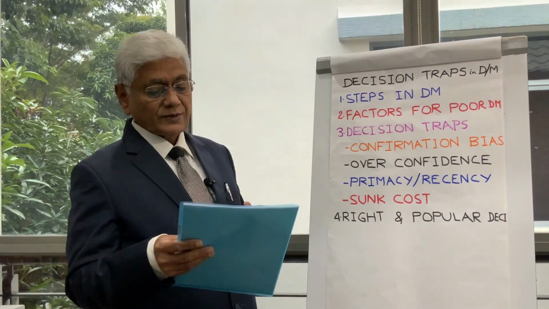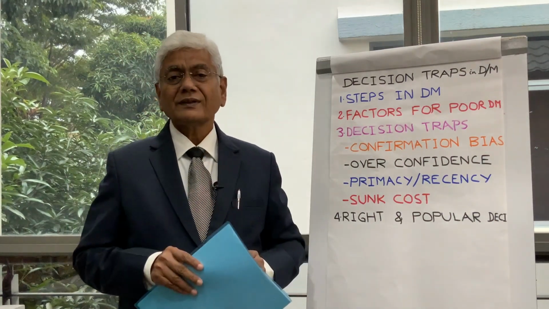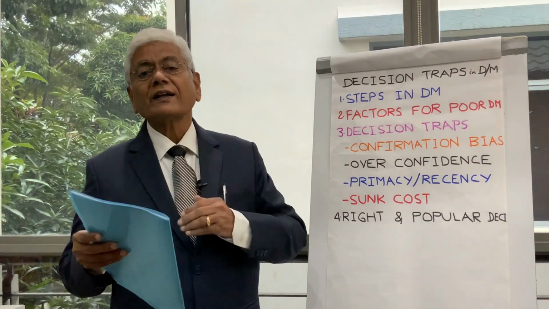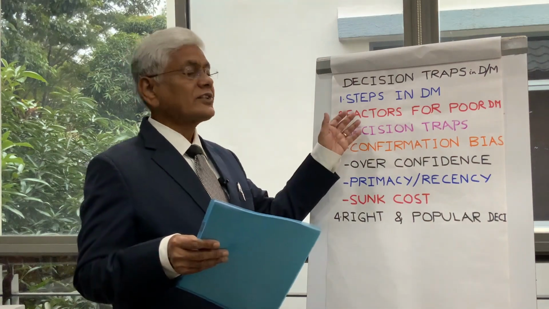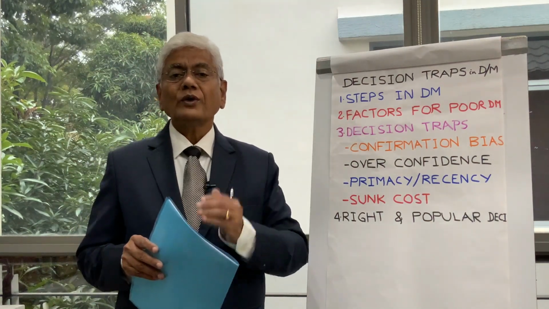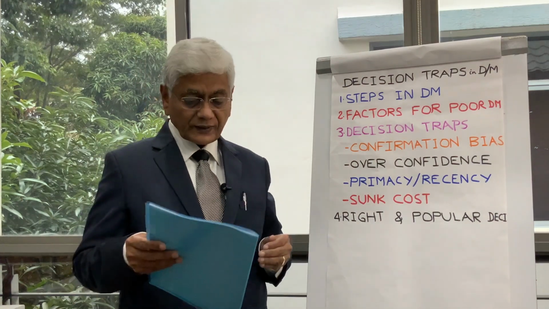Third factor many times is the role of information gatherer and also the role of interpreter. These two are unfilled in decision making. That's why you need to have a person who collects information, and you need to have a person who interprets that information. That makes a better decision.